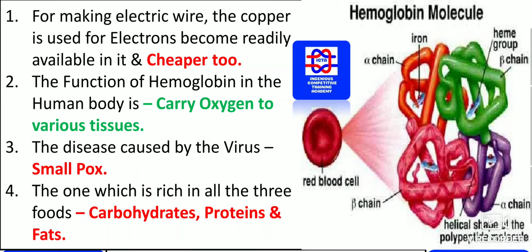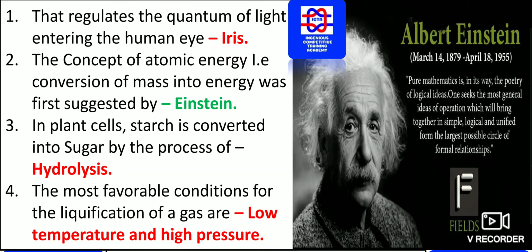Next we have the part that regulates the quantum of light entering the human eye, that is the iris, with which we can find out the color of the eye. The part that regulates the quantum of light is the iris.